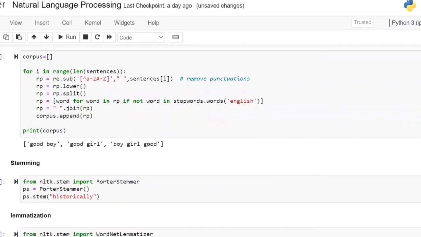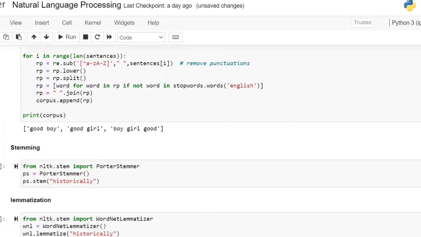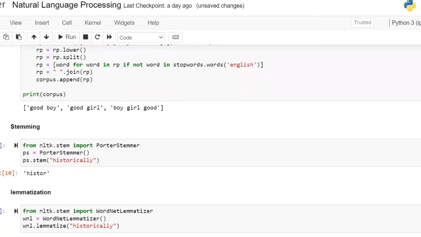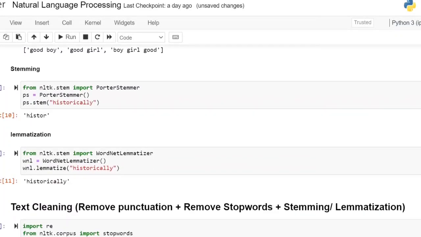Now, what is stemming? It is going to bring the word to the base word. For example, we have seen historically, and we got hister. Whereas lemmatization takes more time, but it will give the dictionary word. The output will be a dictionary word. Why does it give a dictionary word? Because once it gives the output, that should be understood by humans. That is the reason it has to give a meaningful word.